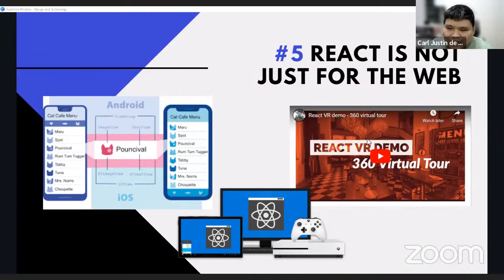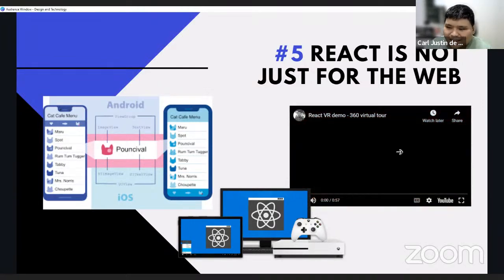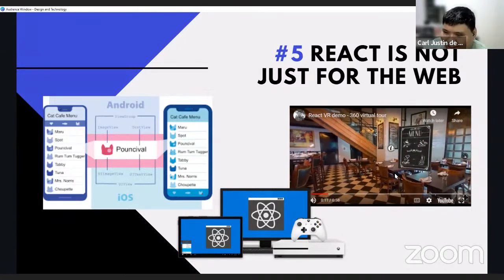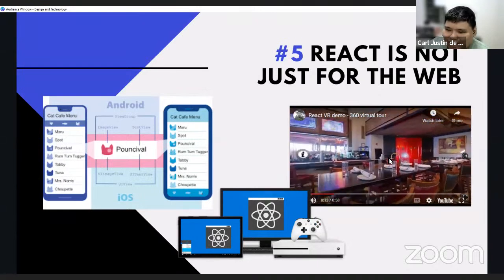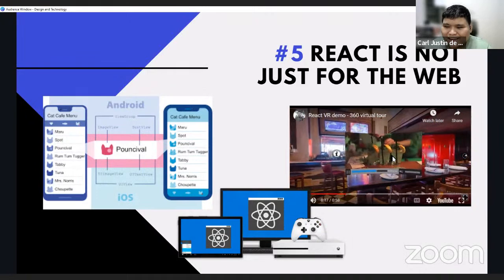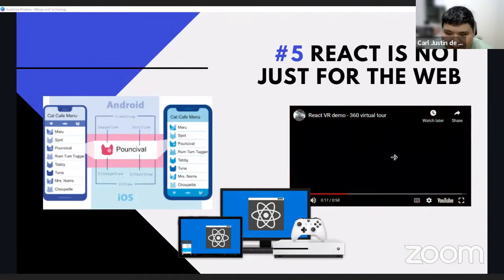Then last 2018, Facebook also created React VR, which allows users to develop virtual reality apps using React. So you could see a little bit of video over here. It shows a virtual reality restaurant with some menus and stuff, all created using React. And let's go to the last reason.